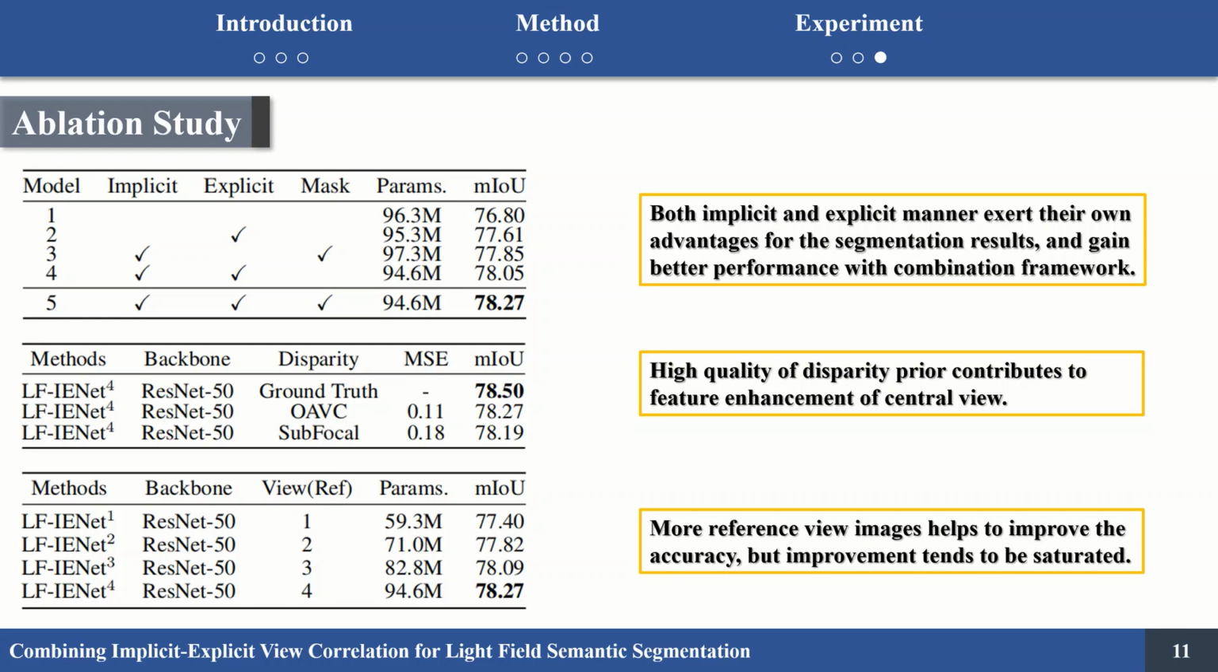In the proposed LFINet, feature propagation in the explicit branch is implemented based on disparity, and the implicit branch also applies disparity to enhance attention weight. For the effects of the quality of estimated disparity, we can find that aggregating disparity contributes to feature enhancement of the central view. Besides, we studied the effects of the number of reference views. More reference view images help to improve the accuracy, but the performance tends to gradually saturate.